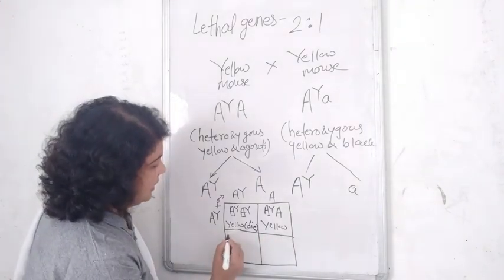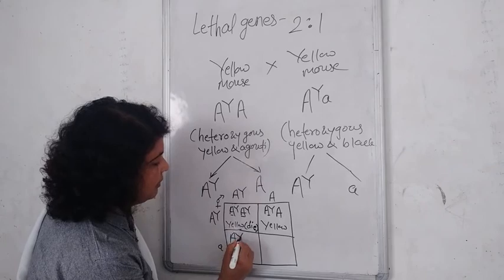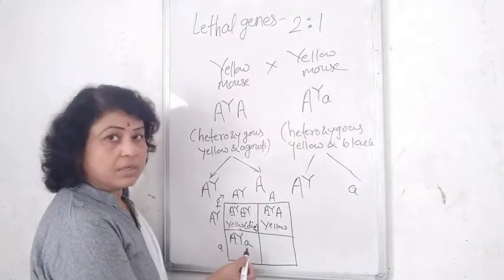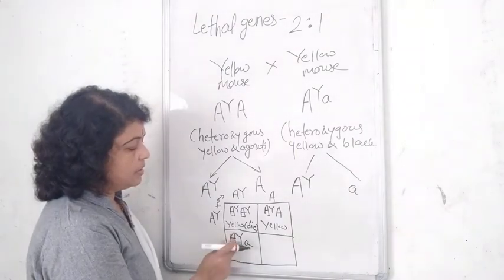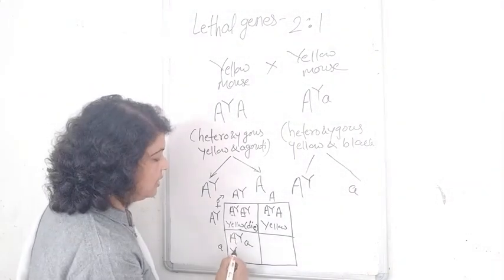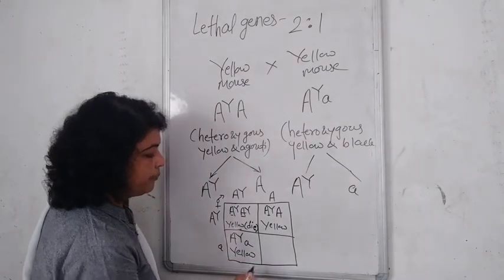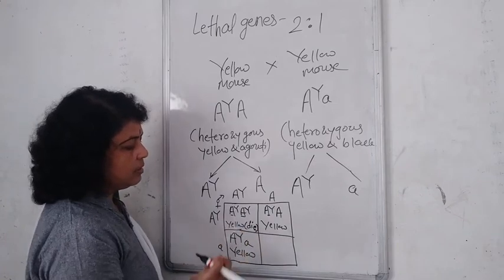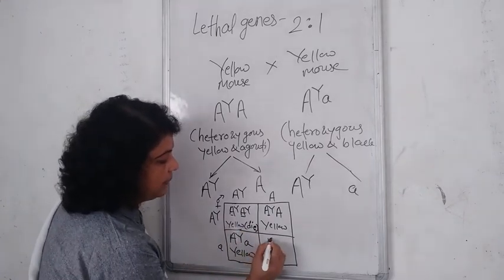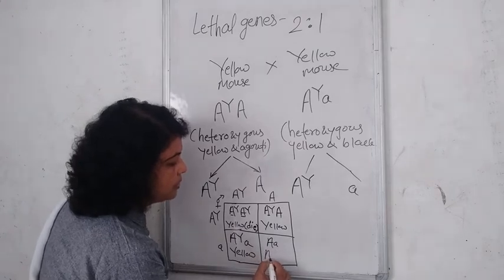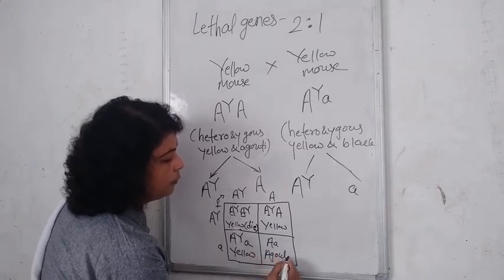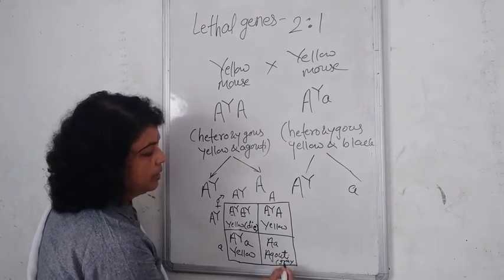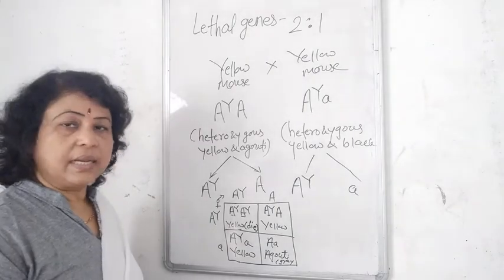Similarly, here is capital A Y and small a. One gene is recessive and one is the dominant yellow, so it is also yellow. Then capital A, small a produces agouti, also known as grey.